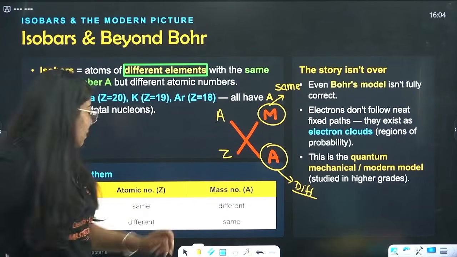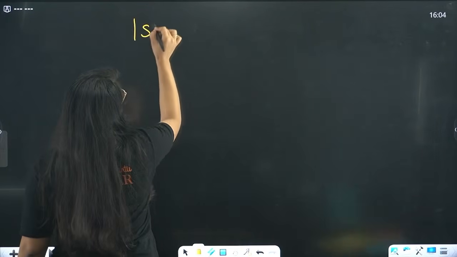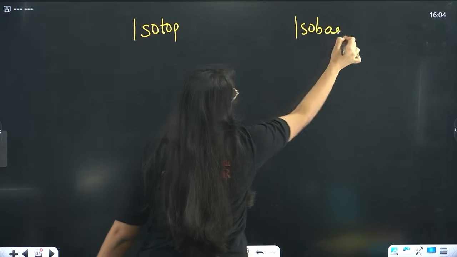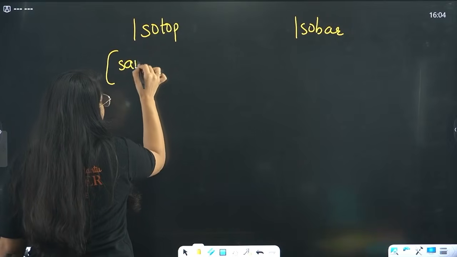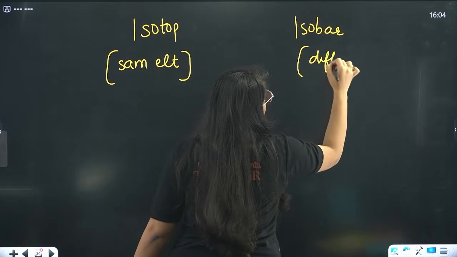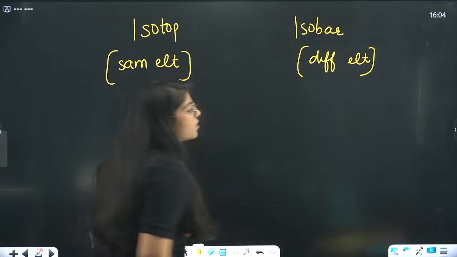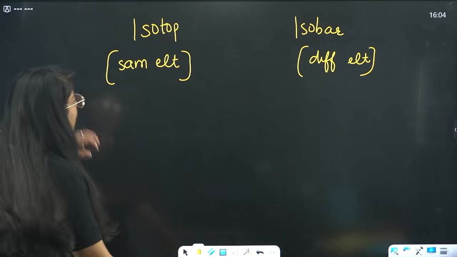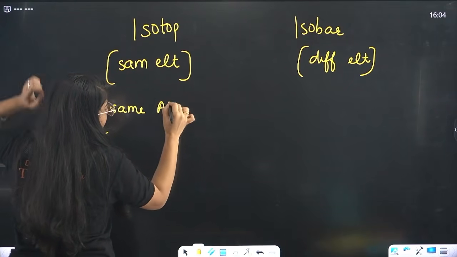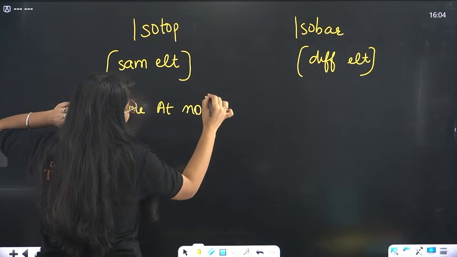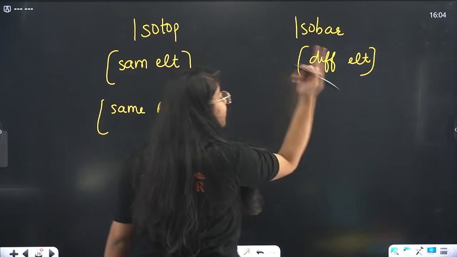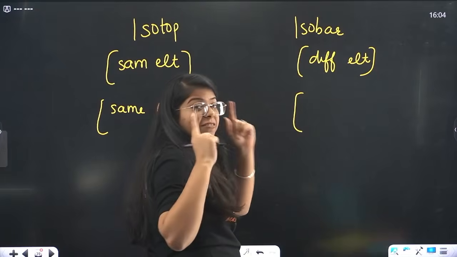So you just have to remember one difference between isotope and isobar. Isotope is used for the same element. Isobar is used for different elements. Same element means same atomic number. Of course, each element has a different atomic number, so the same element will have the same atomic number. But for different elements, no two can have one atomic number.